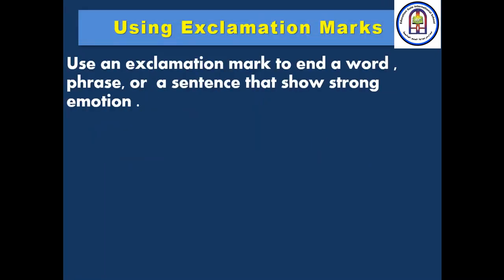Exclamation marks are used in exclamatory sentences that express and show strong emotions and feelings. Look out for that tree. So here you are showing a strong feeling, so it's an exclamatory sentence. Some of you can consider it an imperative sentence because it starts with a verb and gives a command for someone to go away from the tree, but here it's a danger, so you are warning someone to go away from a danger, so it's an exclamatory sentence.